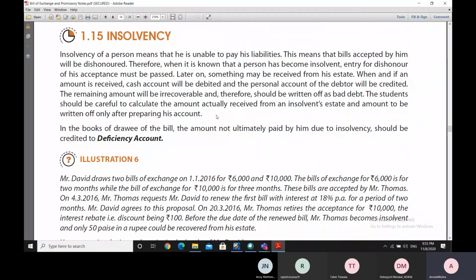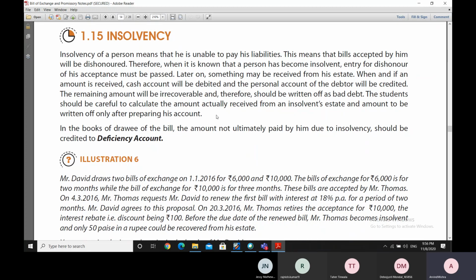Because the written off amount will be decided only after the money is received from the insolvent's estate. Whatever money is recovered by sale of the insolvent estate, either by the state government or by anybody else, thereafter, in respect of the remaining amount, a write-off entry has to be made.